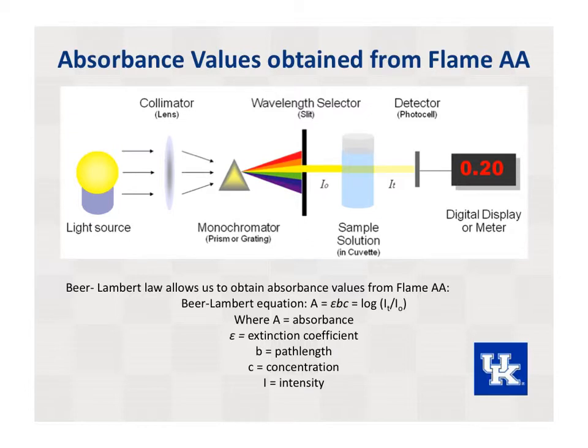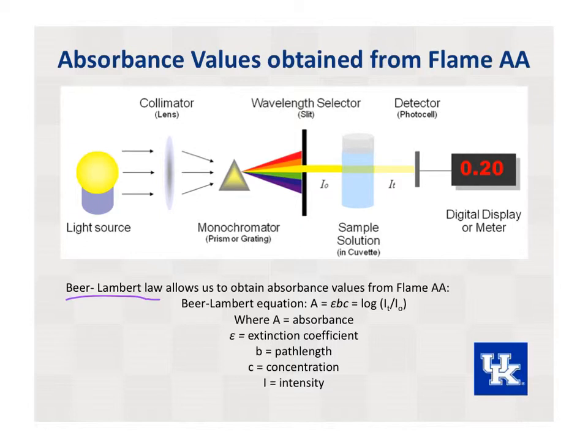Flame AA is based on the fact that ground state metals and metalloids can absorb light at a specific wavelength. The Beer-Lambert law shows that there is a linear relationship between absorbance and concentration. This relationship is described using the following variables. A, which is the measured absorbance.